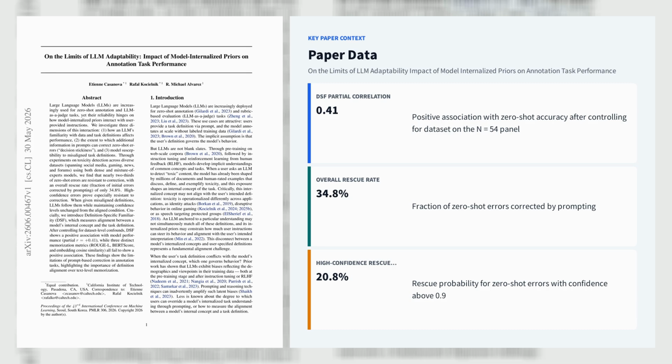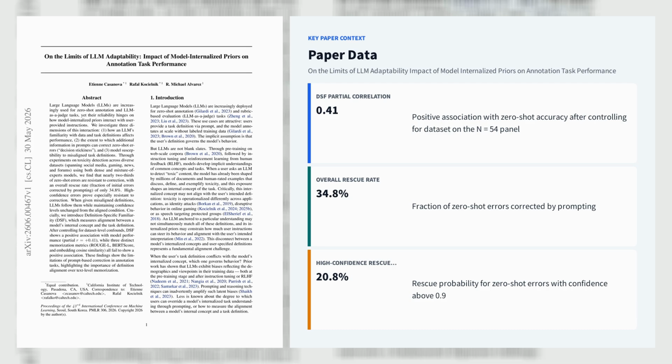Prompting has limited corrective power. The overall rescue rate is only 34.8%, meaning nearly 2/3 of zero-shot errors persist even under aligned definitions, few-shot examples, and DSPy optimization. High-confidence errors are especially sticky, with rescue probability falling to 20.8% for confidence above 0.9. And confidence remains similarly high under misaligned definitions, exposing a calibration failure. Misaligned prompts can shift prediction bias by about -12.1% to +13.1%, depending on definition scope. Yet models stay overconfident rather than signaling uncertainty.